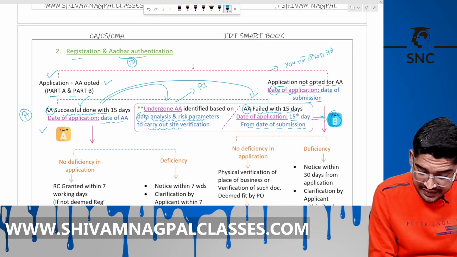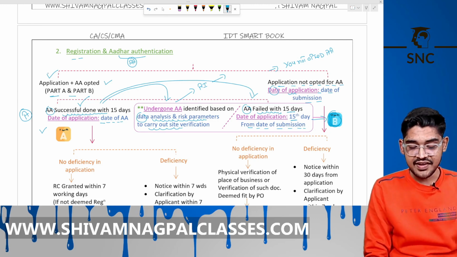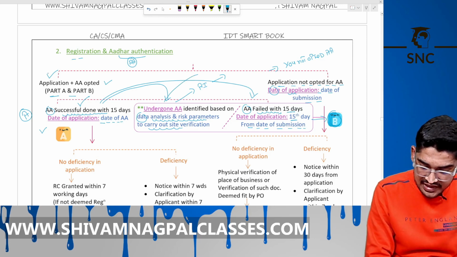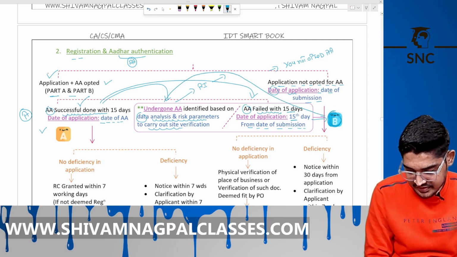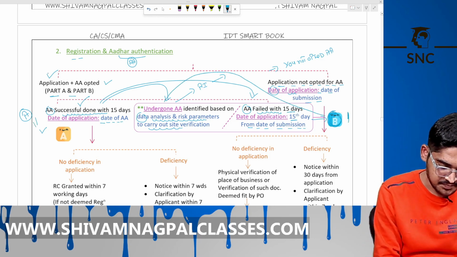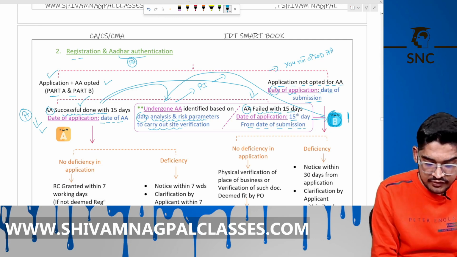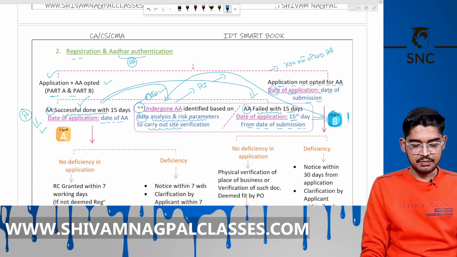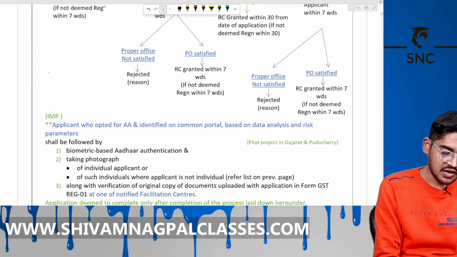That AI identifies your name and says there is some risk in your data. Then you automatically shift to part B. This is B and this is A. So what will be the date of application in this case? See below here, the double star.